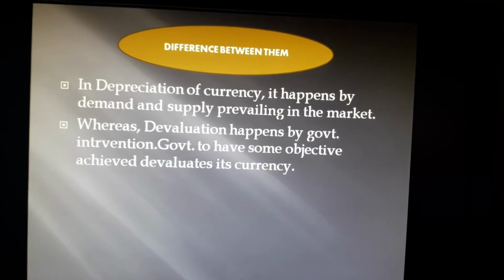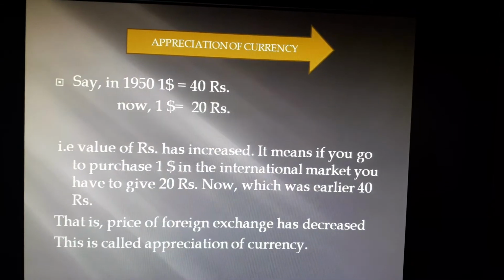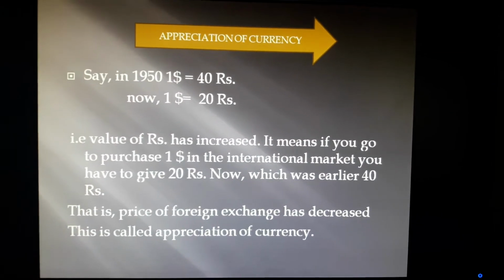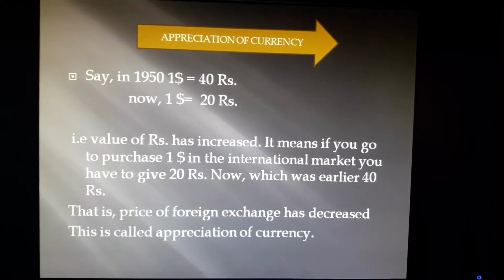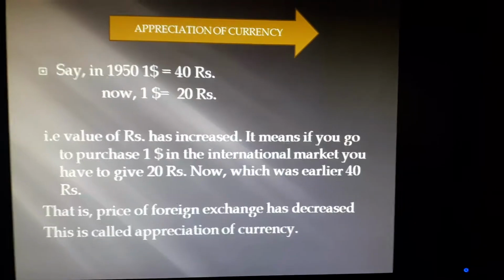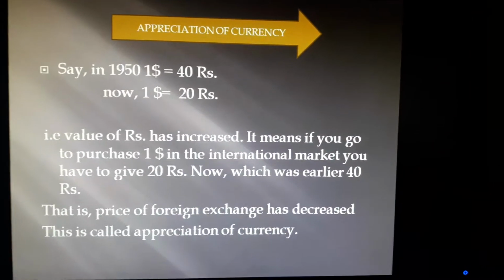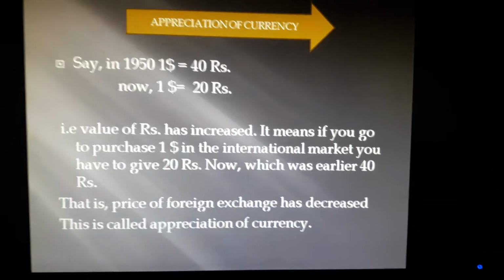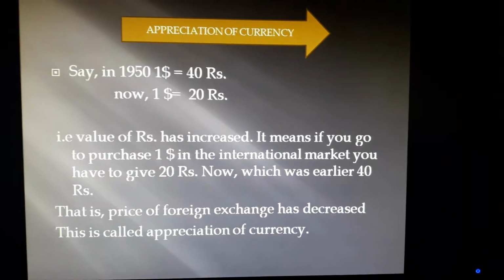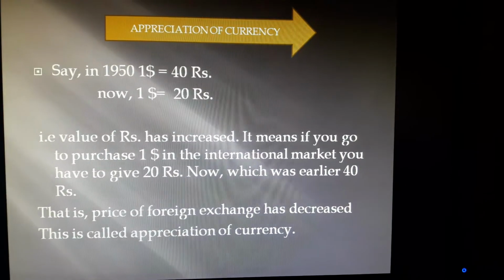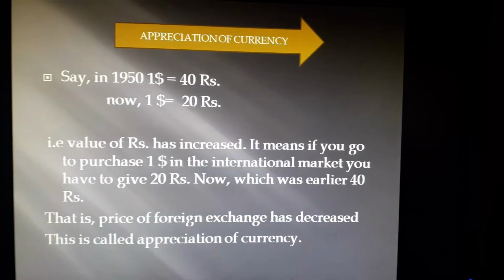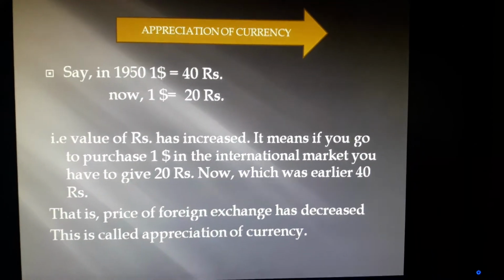Now move to appreciation of currency. Say in 1950 $1 equals 40 rupees. Now it is 20 rupees. That means over the period of time the value of the rupee has increased. Meaning if you go to the international market to purchase $1, you have to pay less now. That is, the foreign exchange rate has decreased. This is called appreciation of currency.